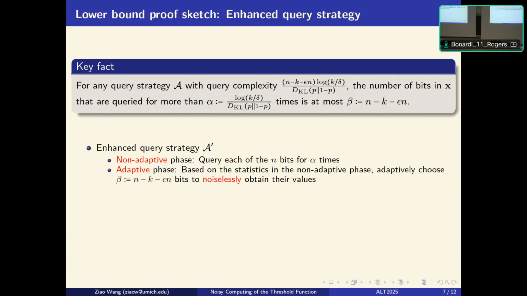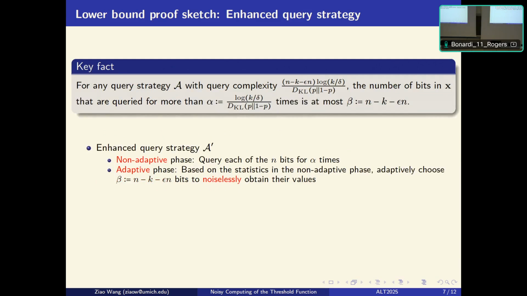The definition of this enhanced process is based on this fact here. If our query strategy has this upper bound on the query complexity, then the number of bits in x that are queried at least alpha times is at most this quantity beta.